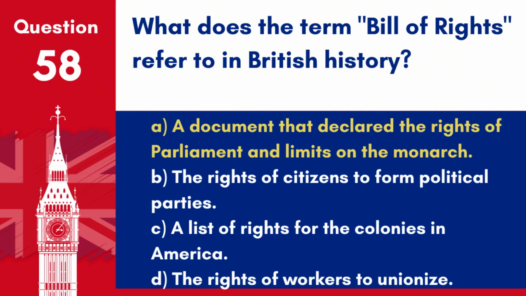Answer: A. A document that declared the rights of Parliament and limits on the monarch. The Bill of Rights 1689 is a foundational document in British constitutional law outlining the rights of Parliament and setting limits on the powers of the monarch.